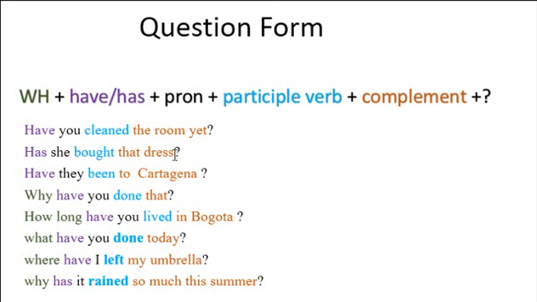You can give the short answer, yes, she has, or no, she hasn't. And maybe if you are going to ask a question, for example, when has she bought that dress? Or where has she bought that dress? You will be able to say, okay, she has bought that dress in a mall, in a shopping center, or wherever you want. Okay, let's continue.